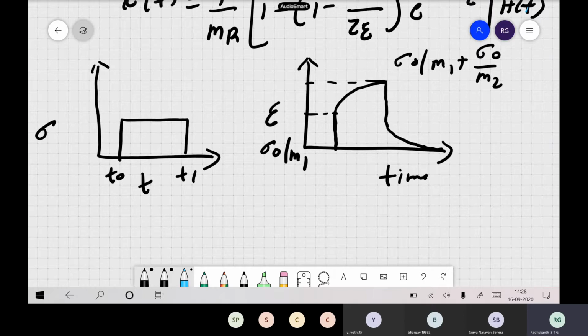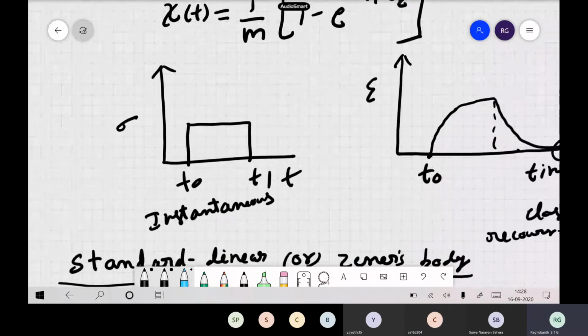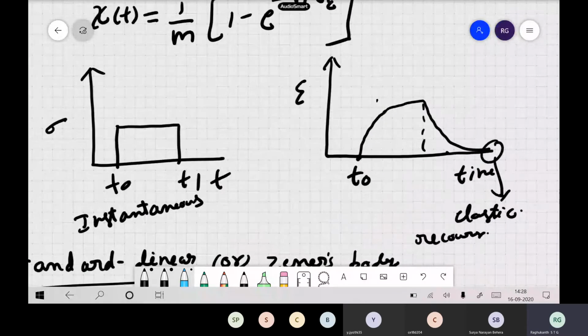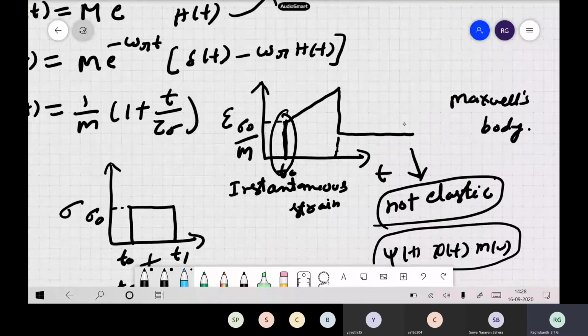Now what is your observation here? It has the properties of both Maxwell and Kelvin-Voigt. Remember, for Kelvin-Voigt, instantaneous response was not there, but recovery was there. For Maxwell, instantaneous response was there, but recovery was not.